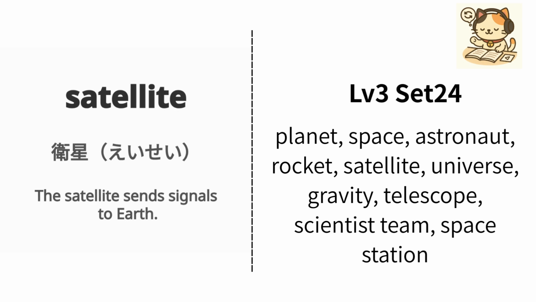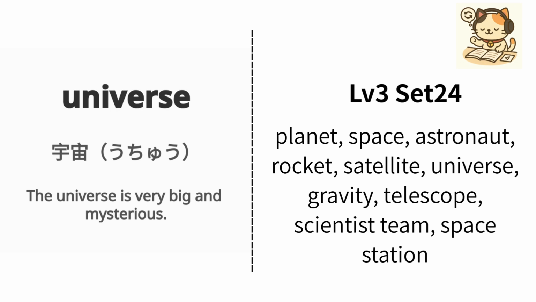English is satellite. Japanese is 衛星. Example, the satellite sends signals to Earth. その衛星は地球に信号を送ります. Repeat, satellite, satellite.